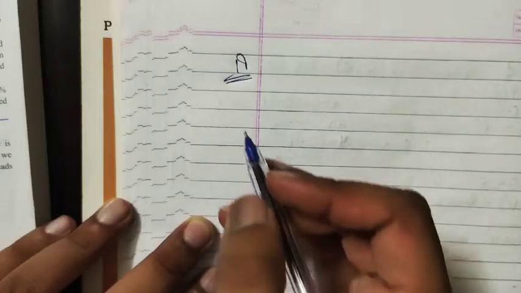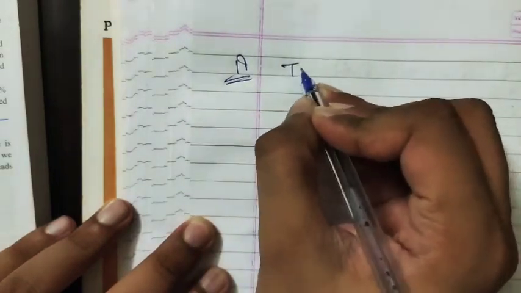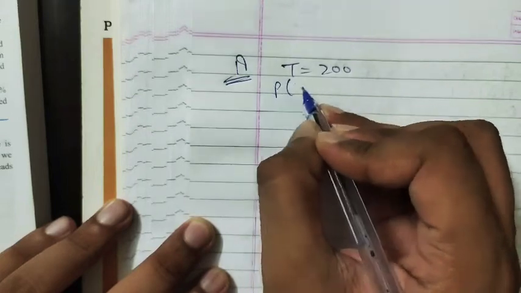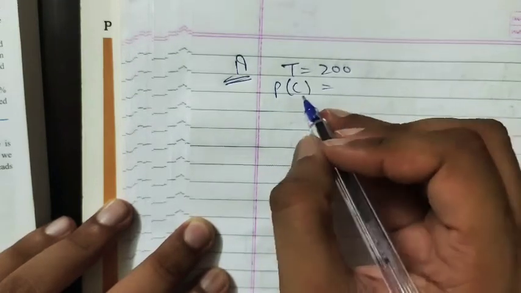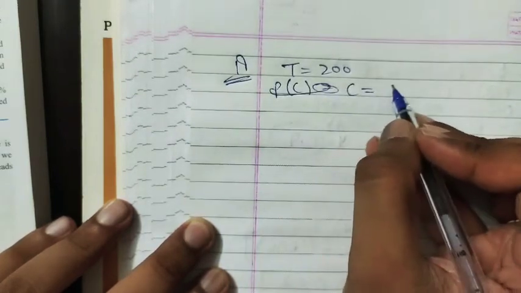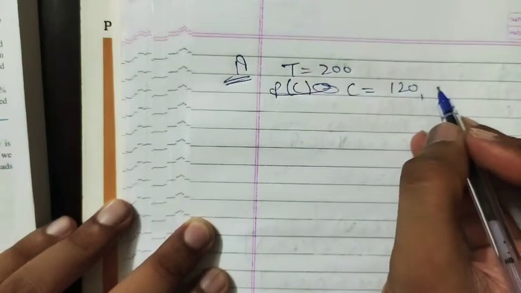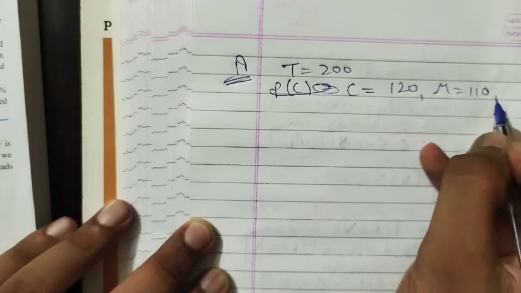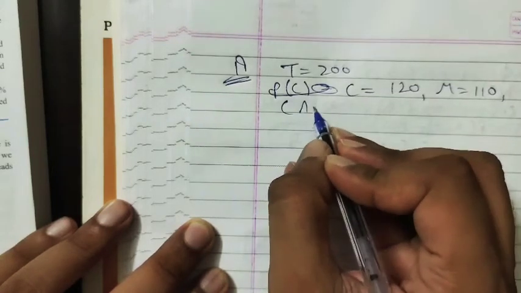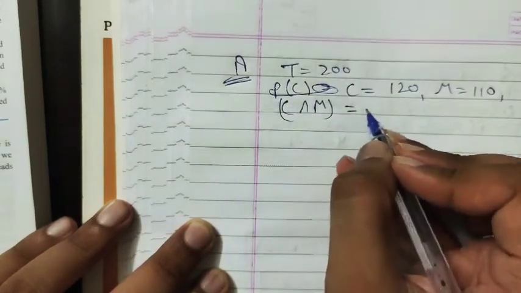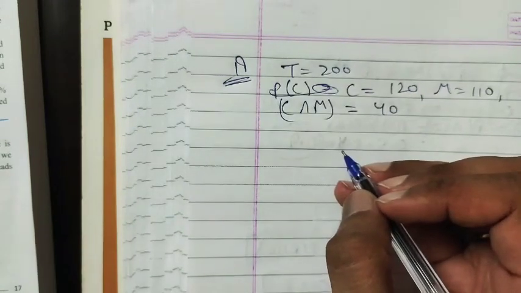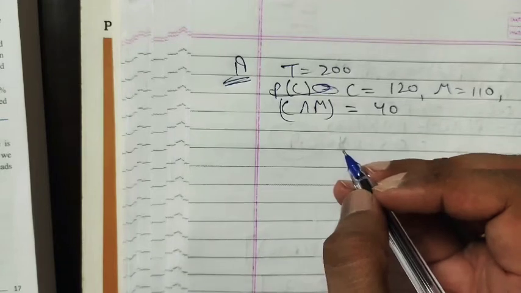Question number 19 is, there are a total of 200 students, right? The commerce-taking students are 120, maths-taking students are 110, and both, commerce intersection maths, is equal to 40. If a student is selected at random, find the probability that a student takes commerce or business mathematics.